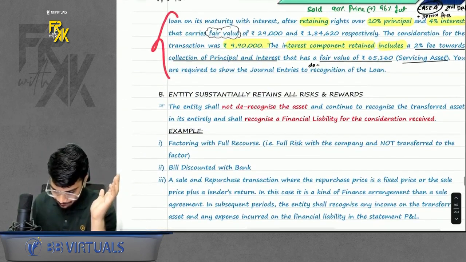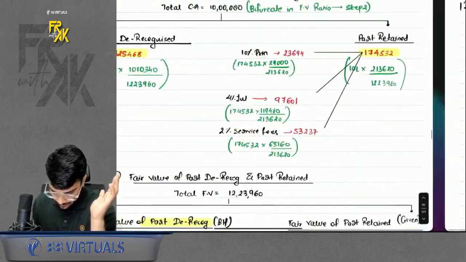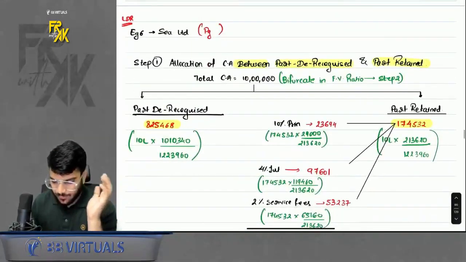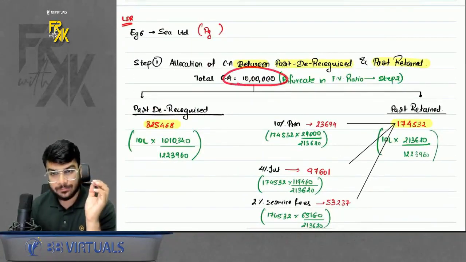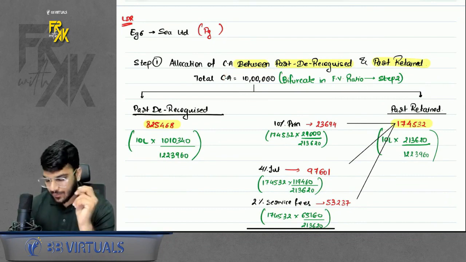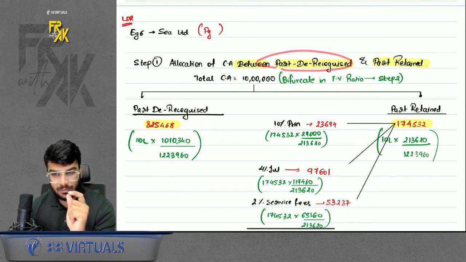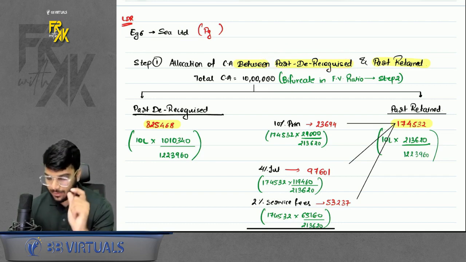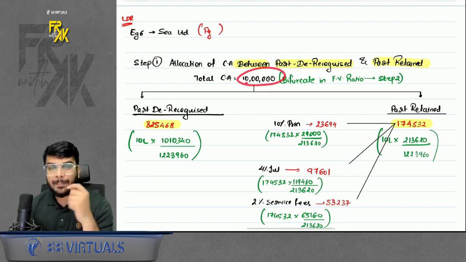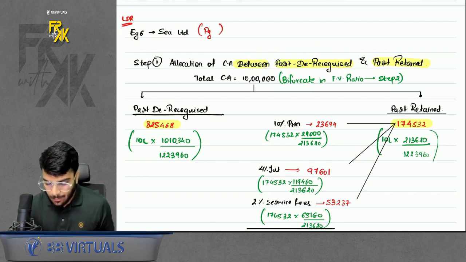See, it is very simple. Have a look here. One second. Yeah. So let's say we have the carrying amount of the full asset, 10 lakhs. But the issue is we are not selling the full financial asset. We are only selling that particular part. So ideally, I need the bifurcation of carrying amount. What is the carrying amount of the part which is derecognized and what is the carrying amount of the part which is retained? I don't have this bifurcation.